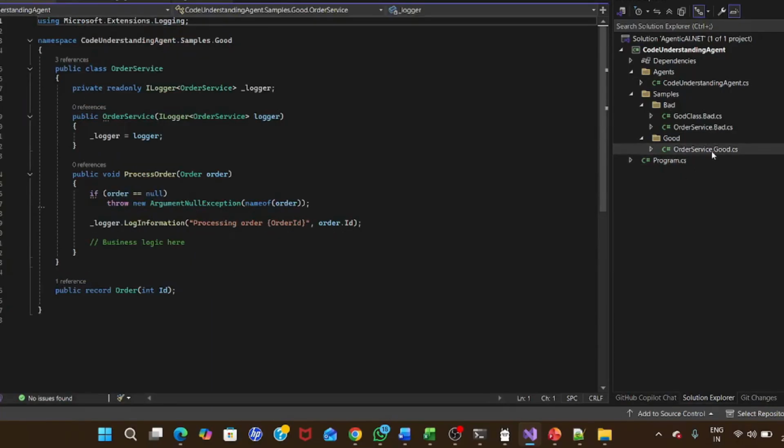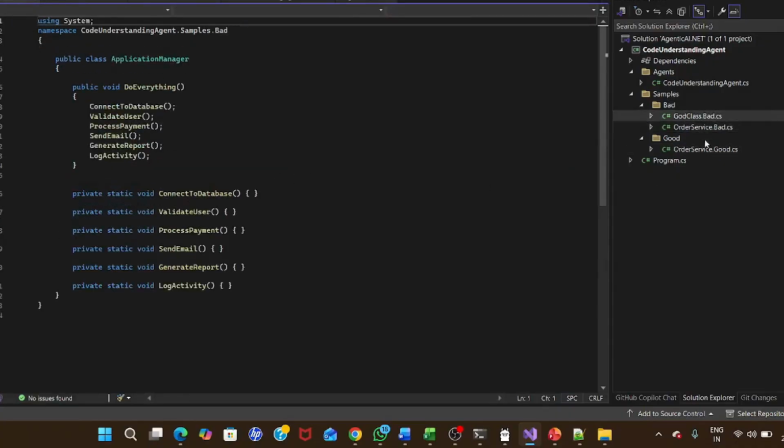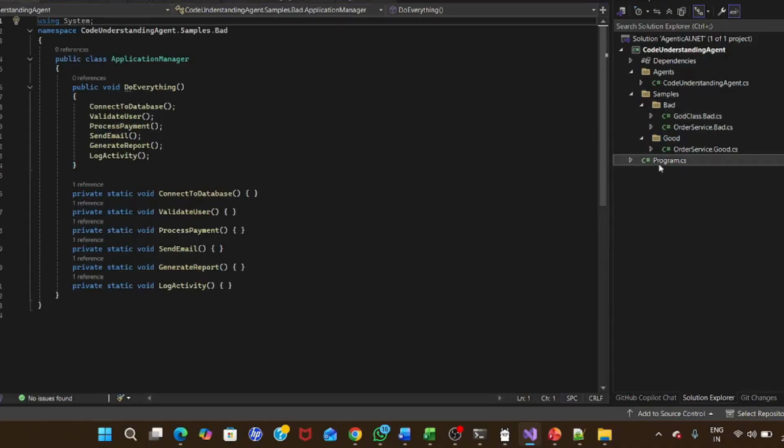In the good file, we have written very generic code, where logging is there and process order is there. When we run this agent, it will recommend whether it's good code or bad code, how the code works, and whether any improvement is required. Even if it is good code, suggestions can be given. Similarly, we can go for the other files also, the order bad service, and another class was taken. So let's run it for one file.